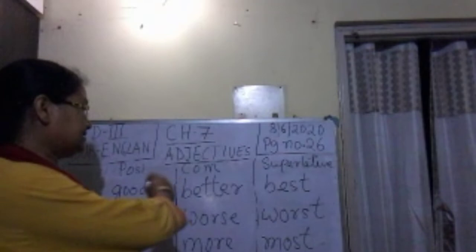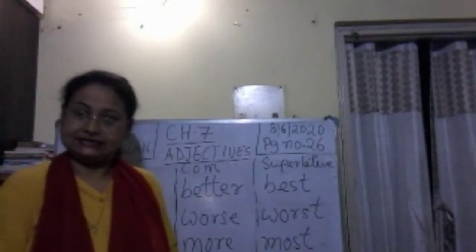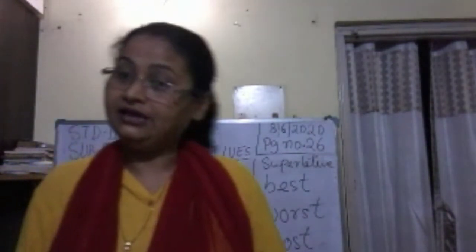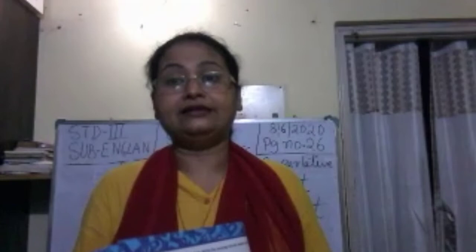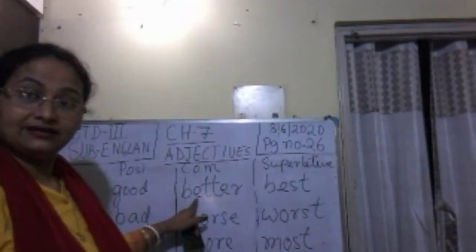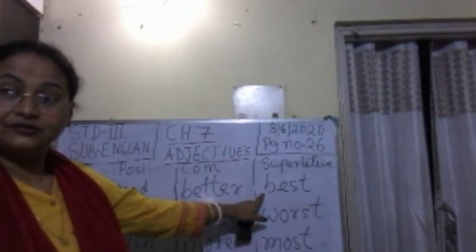So here they are known as irregular adjectives. They do not follow any rule like adding er in the comparative and est in the superlative. But you have to make use of the before best.